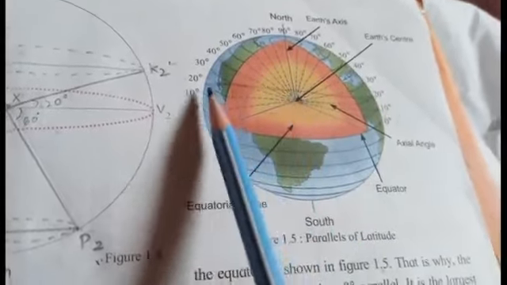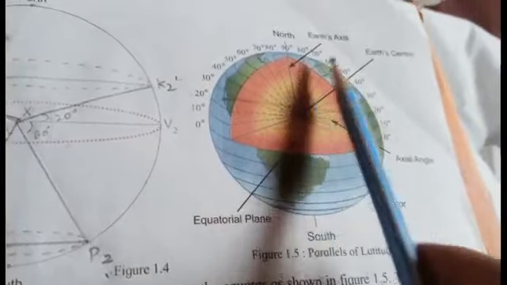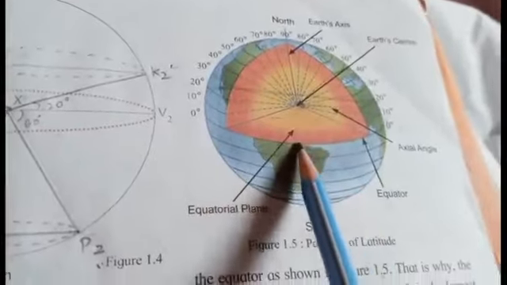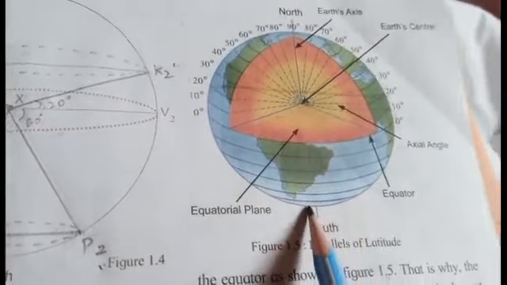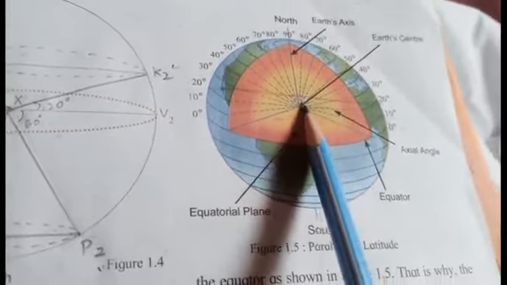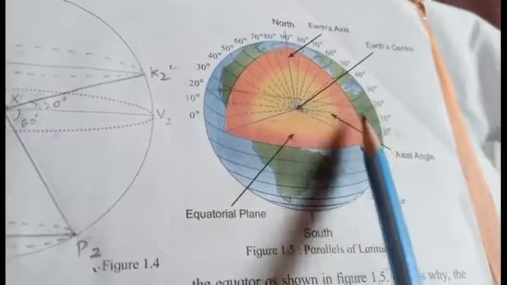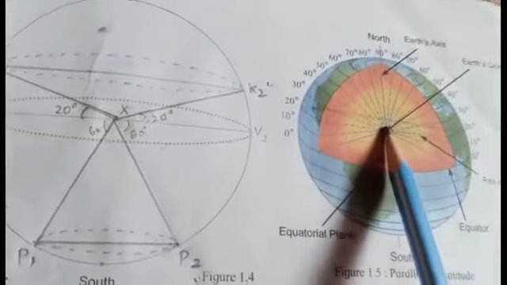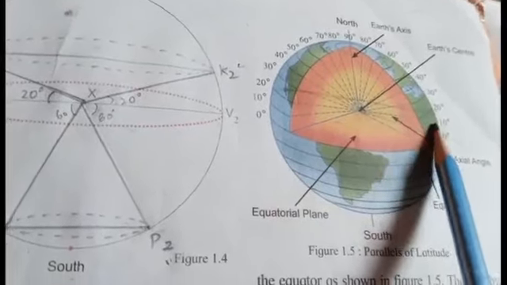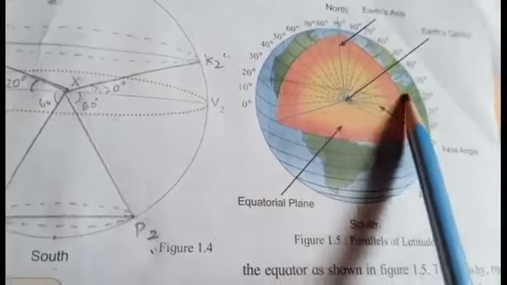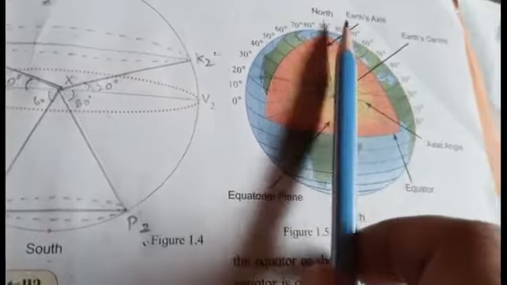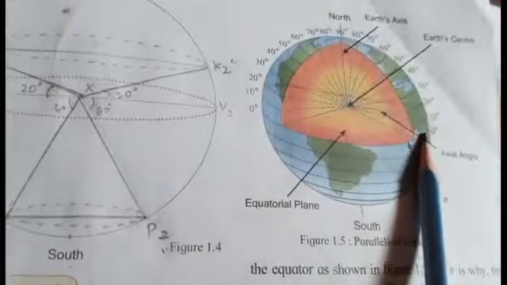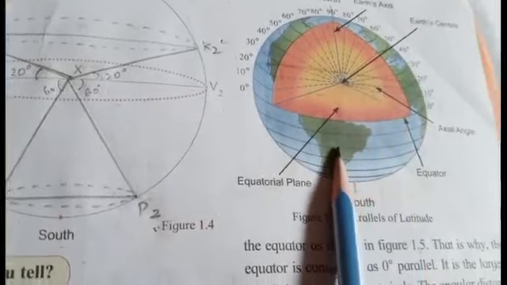Any ellipse, any parallel that moves towards the north, the angle is going to increase, and whatever ellipse moves towards the south, the angle will increase, right? Likewise, the equator has a 0 degree angle because here no angle is being formed. It is a straight line. After that, another ellipse is there which is forming a 10 degree angle, then 20, then 30. Likewise, as we move towards the north direction, the angle is going to increase. Similar to the south part, as we move towards the south, the angle is going to increase.